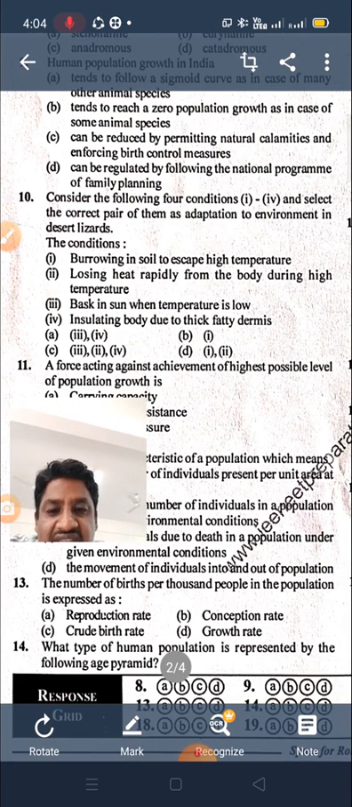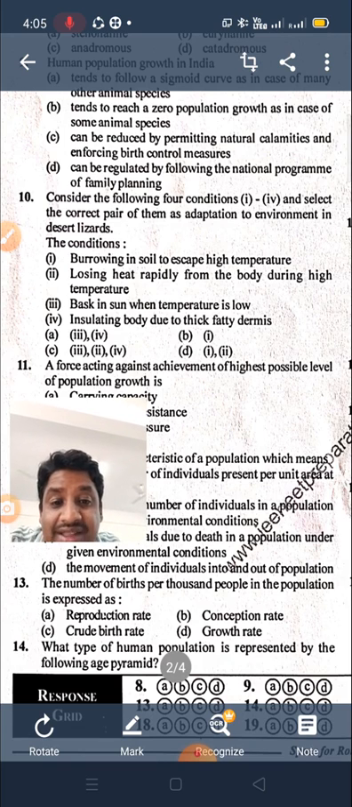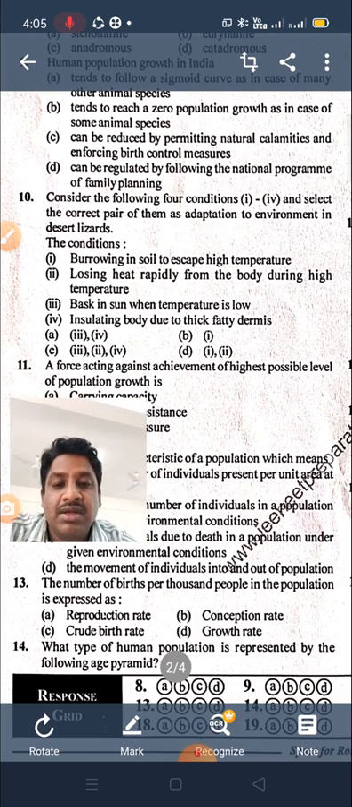Question number 13, the number of births per thousand people in a population is expressed as: reproductive rate, consumption rate, crude birth rate, or growth rate. So it is a definition, the number of births per thousand in a population, we call it the crude birth rate.